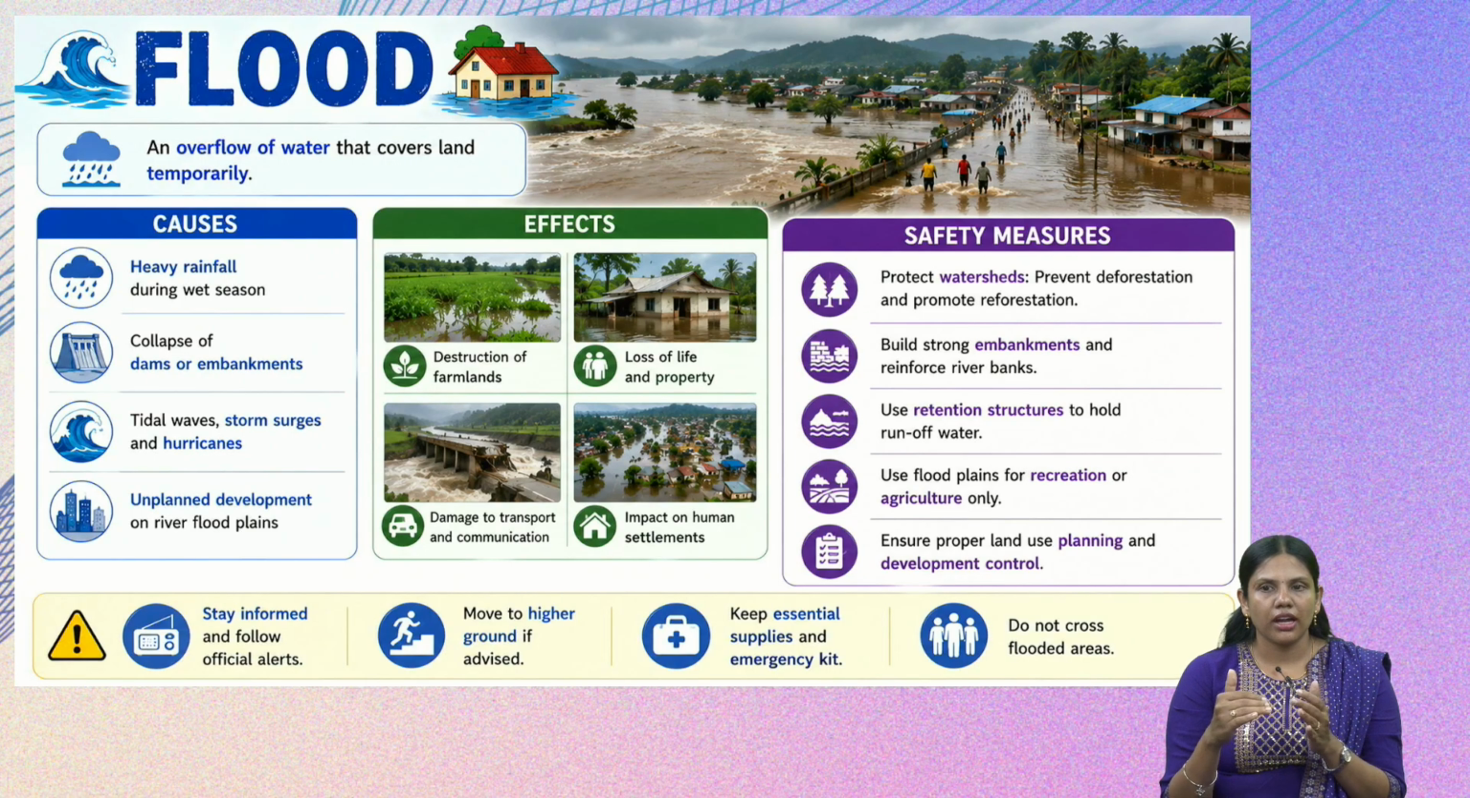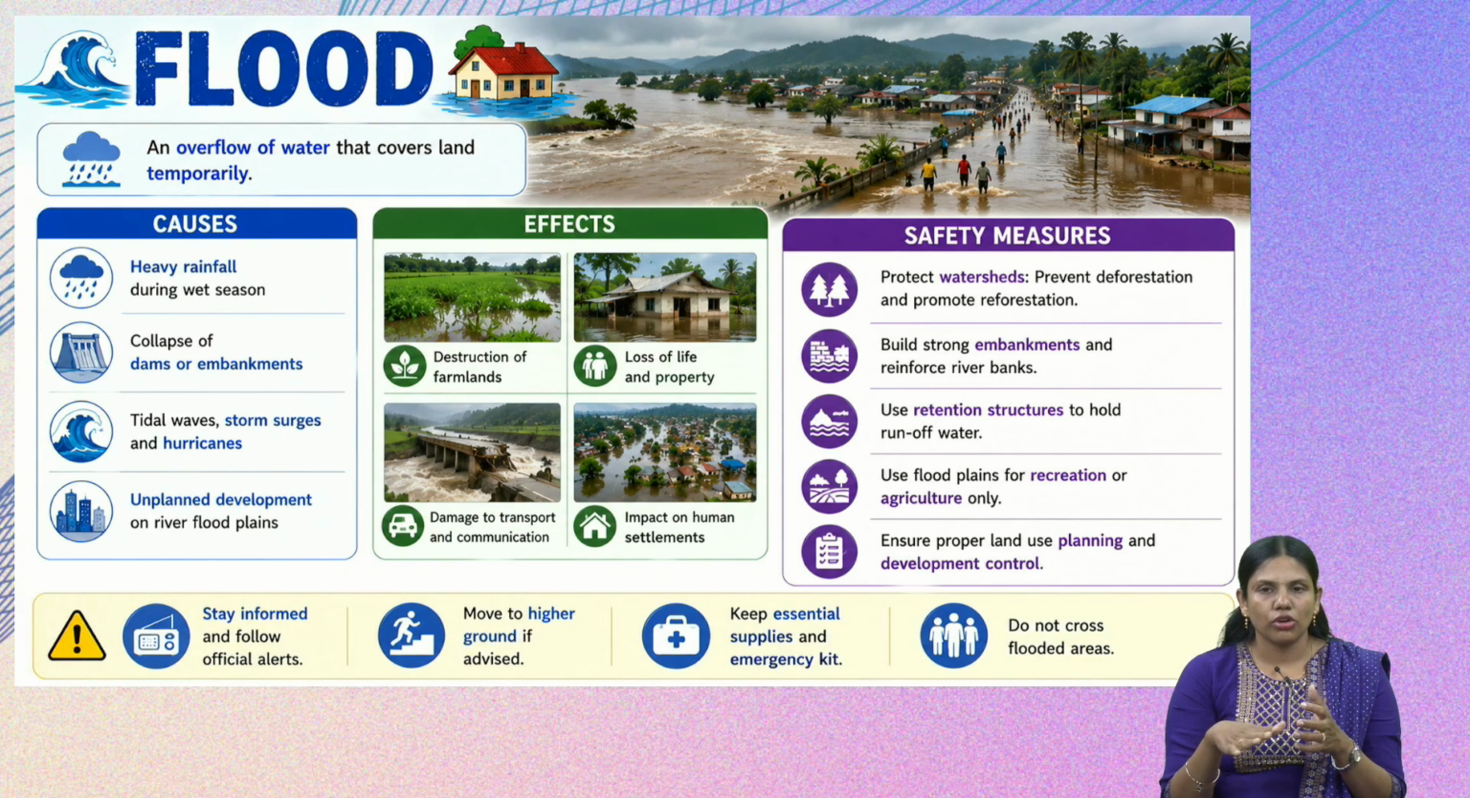Now, what do we have to do to avoid these floods? First, we have to protect our watersheds. We have to prevent deforestation and promote reforestation, because the trees around the coast also stop the floods, and they will at least reduce the impact of the flood on the land. And we have to build strong river embankments so that the river water will not overflow during the wet season, that is monsoons. Then we also have to use retention structures to hold the runoff water.